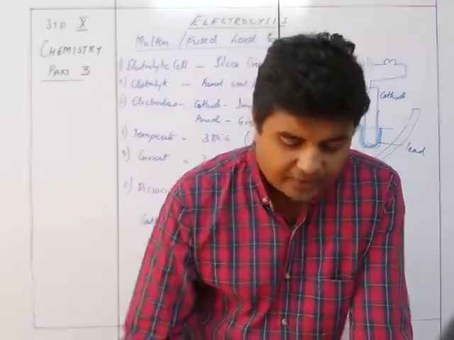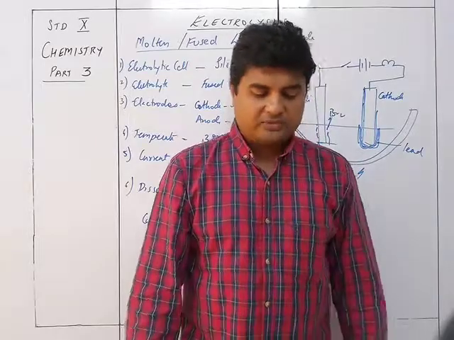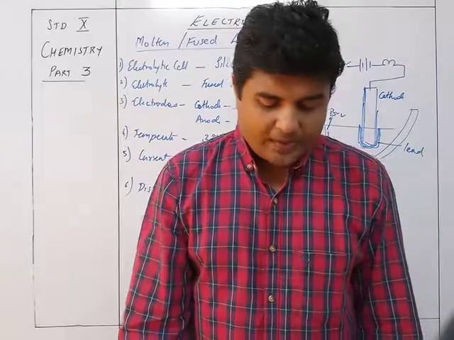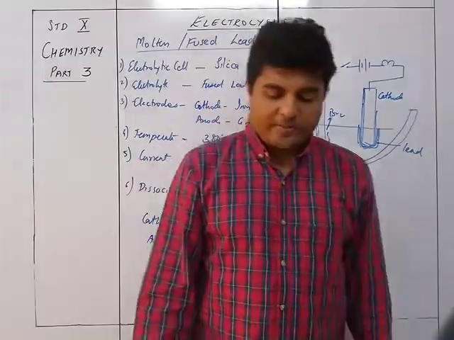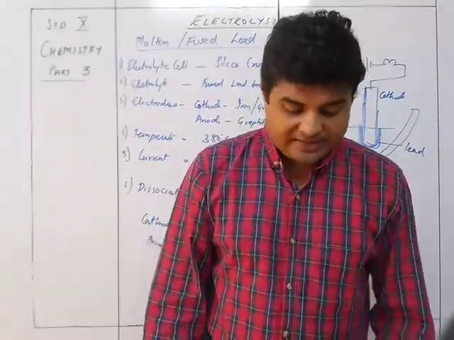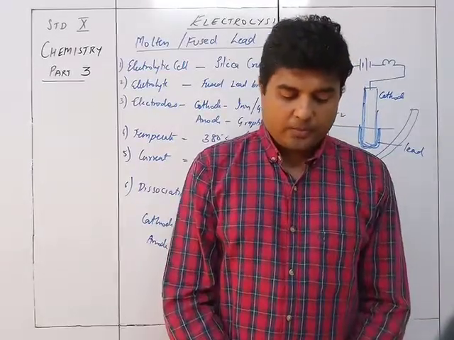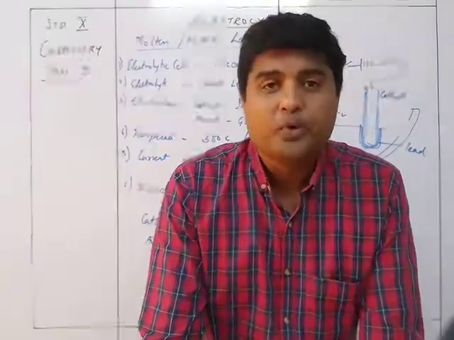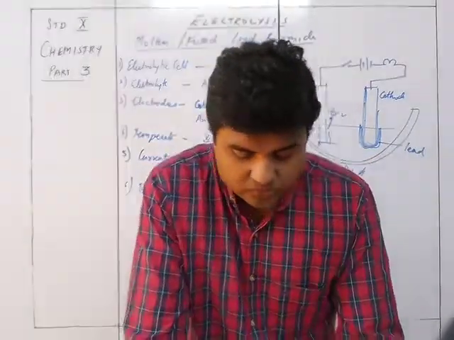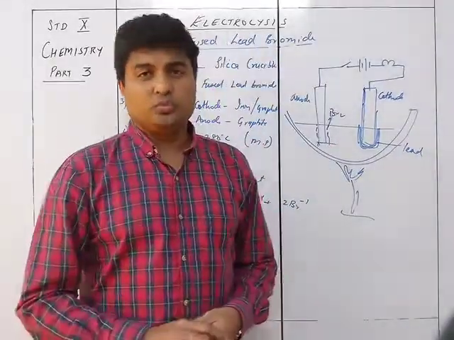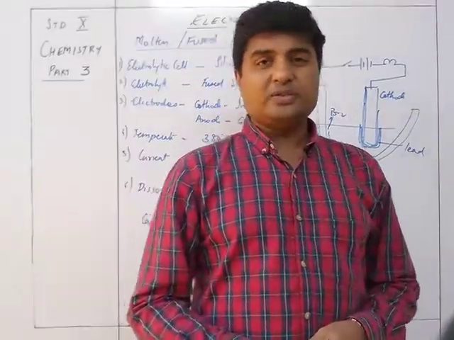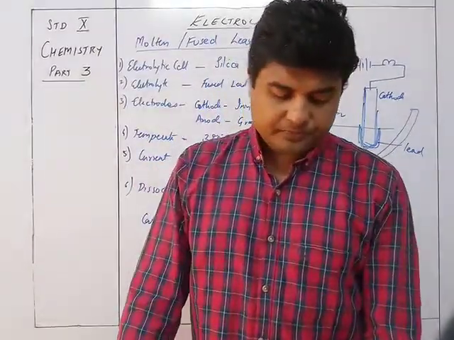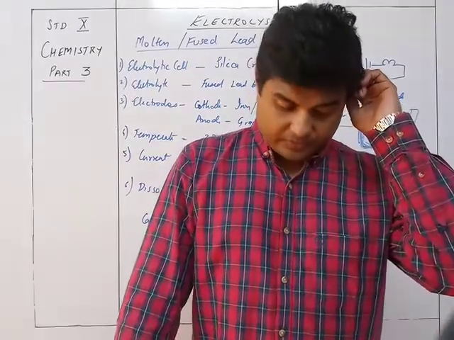Bromine ion gives up electrons, resulting in the formation of neutral bromine atoms. The neutral bromine atoms form bromine molecules by forming a covalent bond between them. Reddish brown vapors of bromine are hence seen at the anode, when the molecules of bromine escape from the molten lead bromide and evolve as bromine vapor. So that is what you are seeing, the bromine vapors of reddish brown color are seen at the anode, liberated during the reaction.